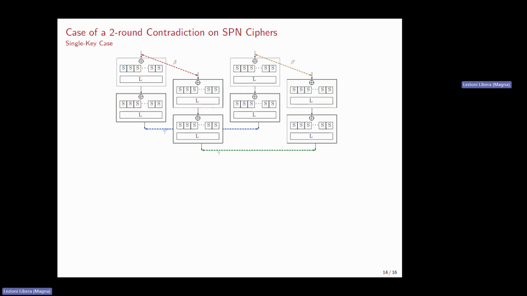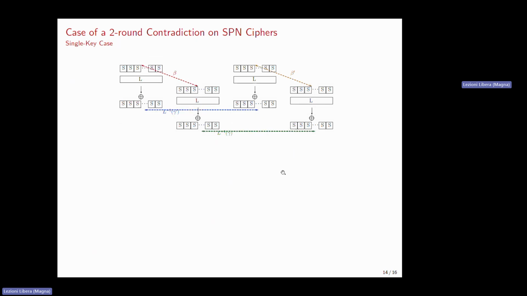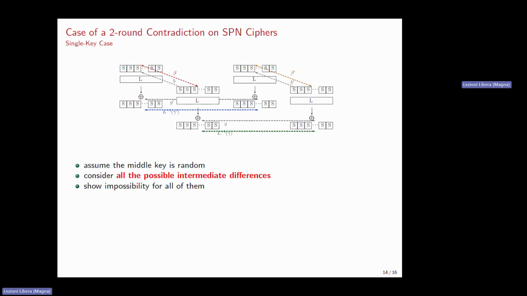So before concluding, let's look at the possibility of having a 2-round contradiction for an SPN cipher. So as previously, the first thing we can do is make the difference go through all the linear operations of the round function, and we obtain this relation here. Now, to conclude from this, what we can do is, assuming that the middle key is random, consider all the possible intermediate differences, and show an impossibility for absolutely all of them.